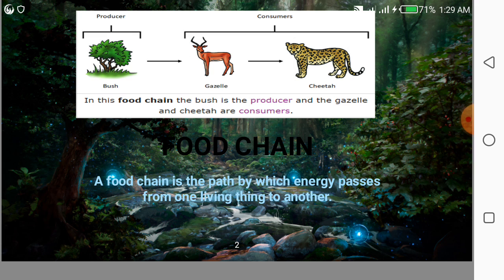And we can use a food chain to represent the feeding relationship and hence the energy transfer from one organism to another. So, we have here an example in which the gazelle will eat the bush and the cheetah will eat the gazelle. So, bush is a producer while the gazelle and the cheetah are consumers.